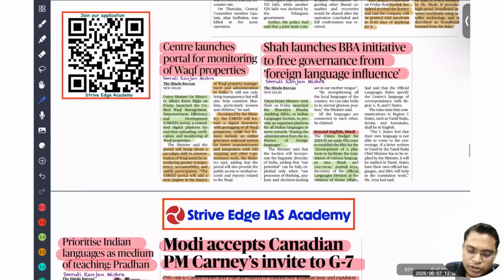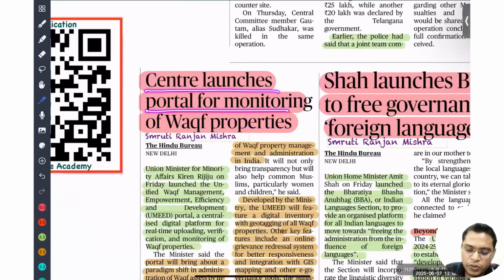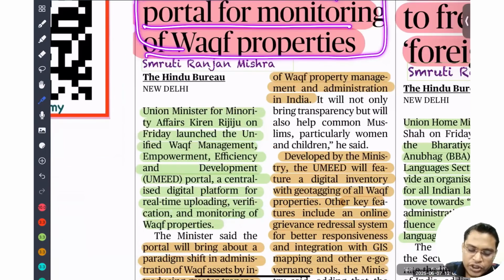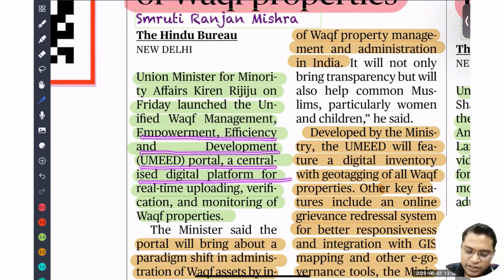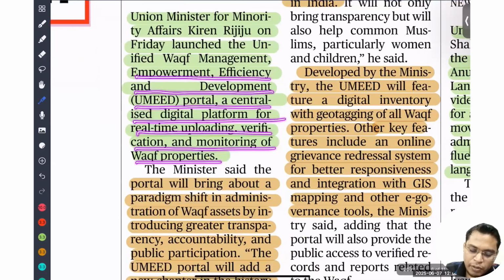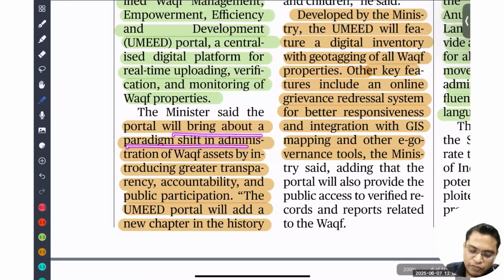So the Centre launched a portal for monitoring of Waqf property. What is the name of that portal? The name of the portal is UMEED. Union Minister of Minority Affairs Kiren Rijiju on Friday launched the Unified Waqf Management, Empowerment, Efficiency and Development portal, a centralized digital platform for real-time updating, verification and monitoring of Waqf property. The portal will bring about a paradigm shift in the administration of Waqf assets by introducing greater transparency, accountability and public participation.